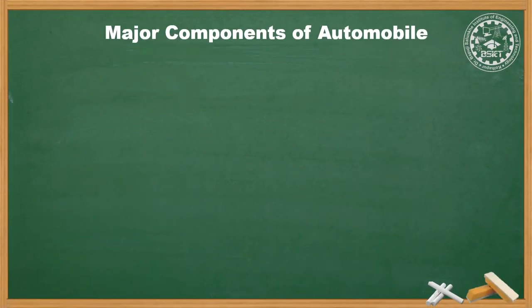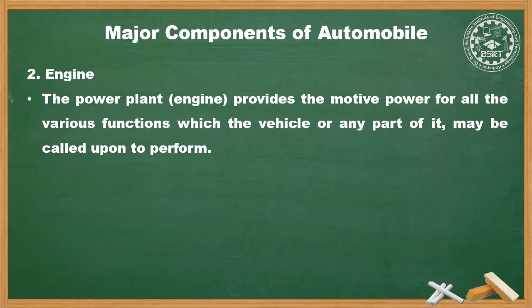The next component is the engine. The engine is basically the power plant, or the powerhouse, which develops and provides motive power to propel the vehicle for performing various functions of the vehicle. The power plant or engine provides motive power for all the various functions which the vehicle or any part of it may be called upon to perform.